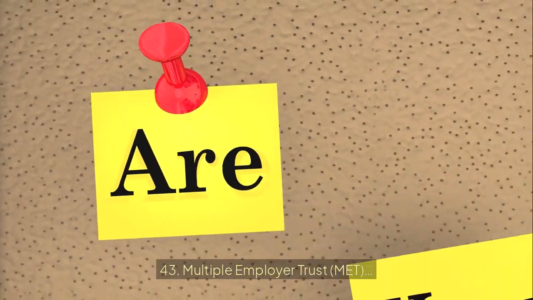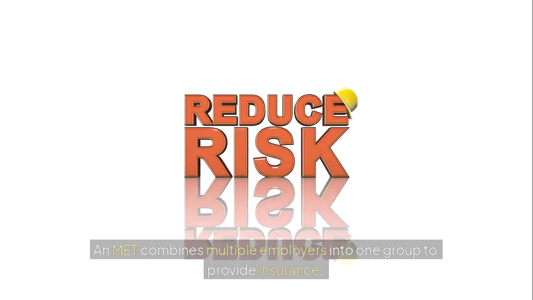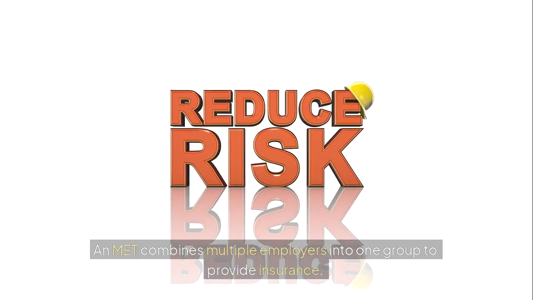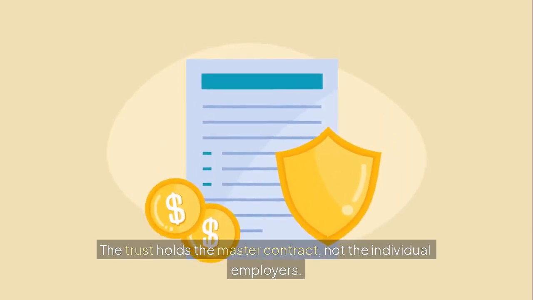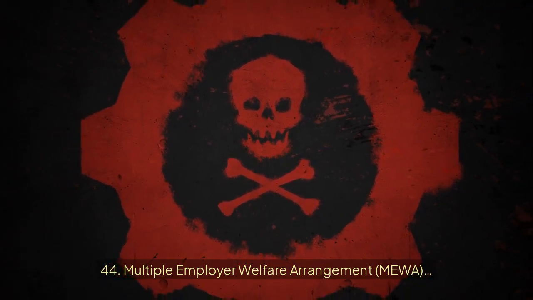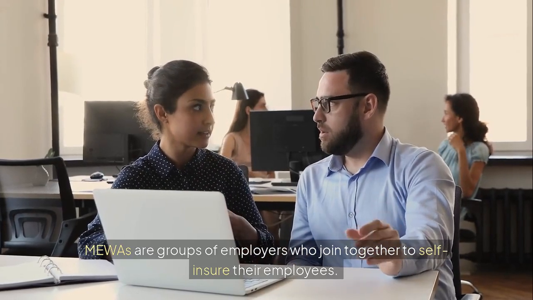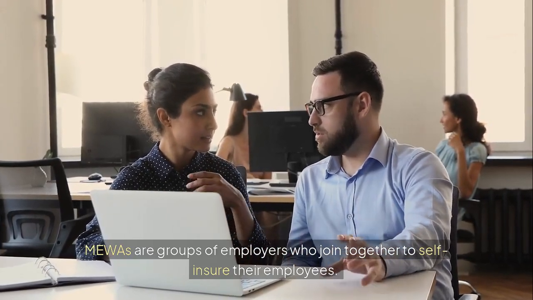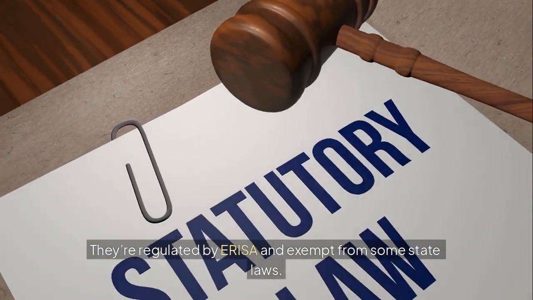43. Multiple Employer Trust, MET. A MET combines multiple employers into one group to provide insurance. The trust holds the master contract, not the individual employers. 44. Multiple Employer Welfare Arrangement, MEWA. MEWAs are groups of employers who join together to self-insure their employees. They're regulated by ERISA and exempt from some state laws.